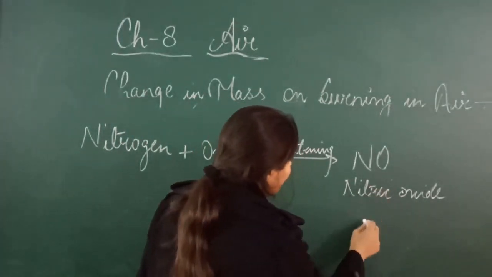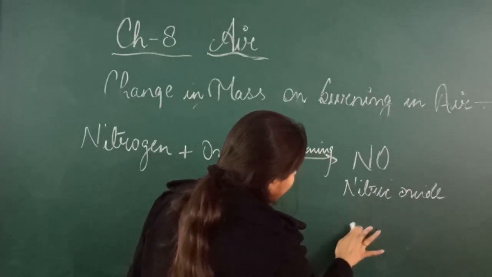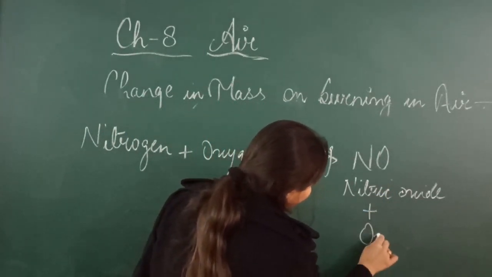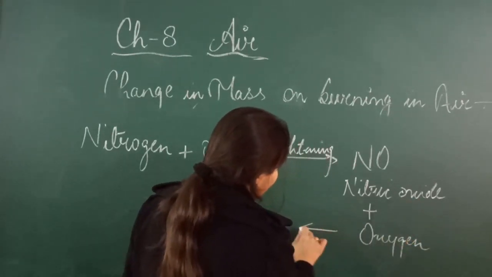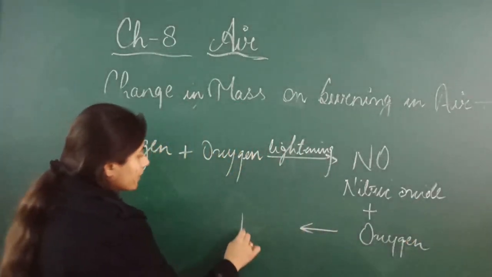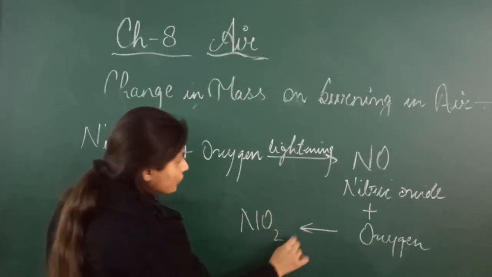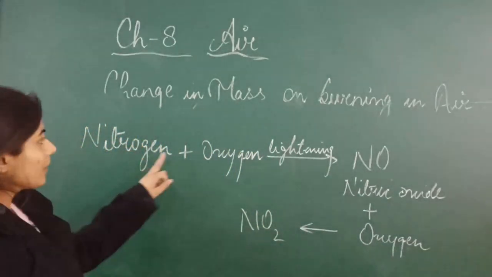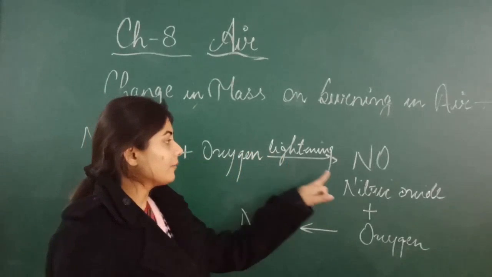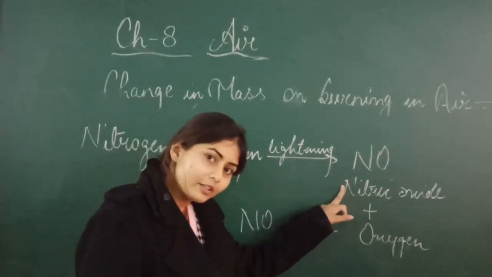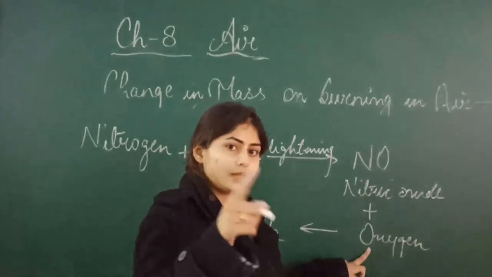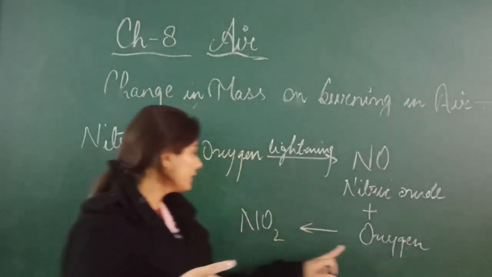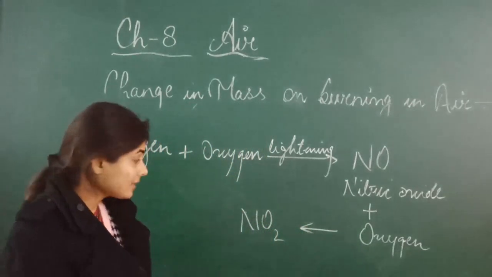Here I am writing the oxygen, and gives what? Gives nitrogen dioxide, that is NO2. So first nitrogen combined with the oxygen during lightning and forms nitric oxide. Then this nitric oxide further combines with the oxygen of the air and forms nitrogen dioxide, that is NO2.